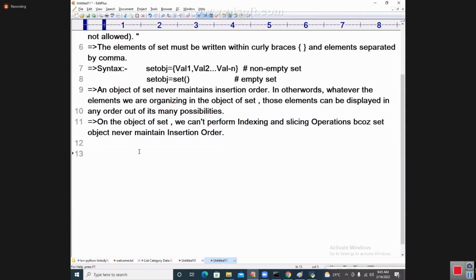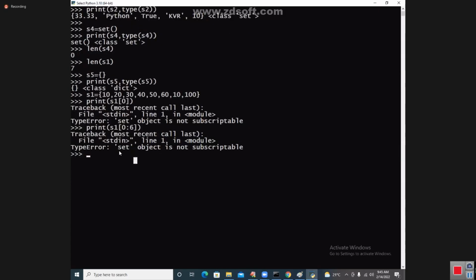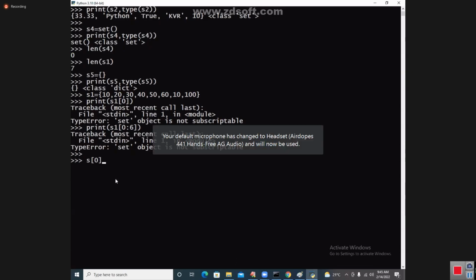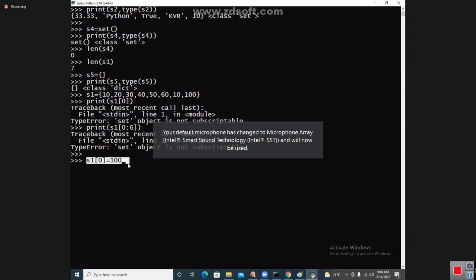Now, coming to the point, on the object of set, we cannot. This is called the properties. One more thing I want to tell you. Since indexing is not possible, you can't locate the elements. We can't locate it as a 0th index, first index, second index like that. Suppose if you try to assign 100, you will get an error. I am trying to modify the data of S1.